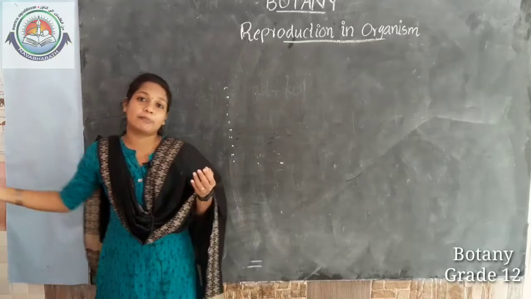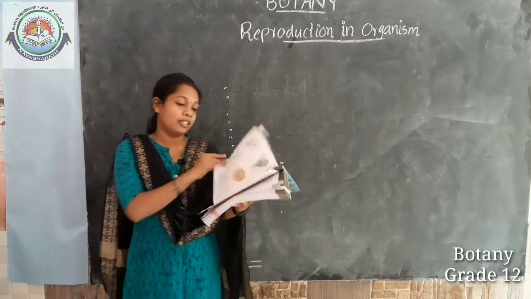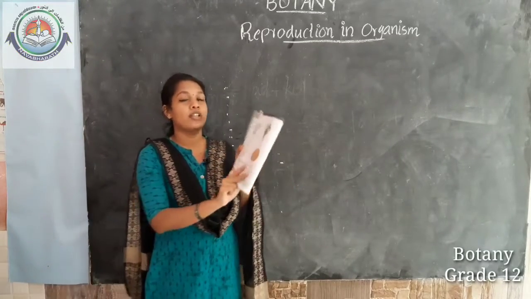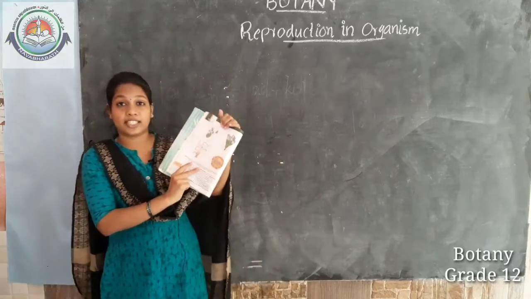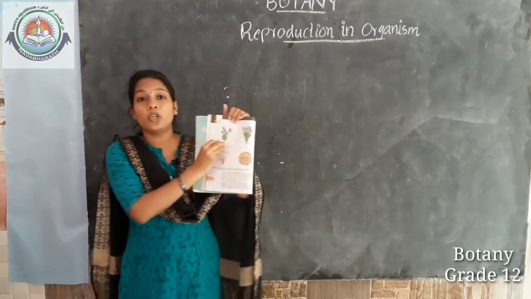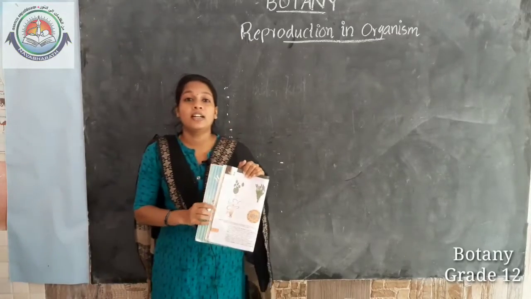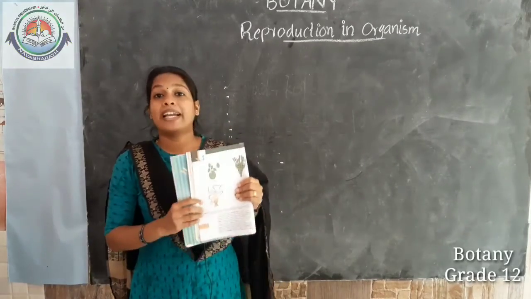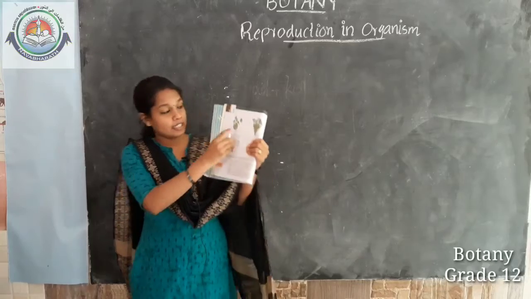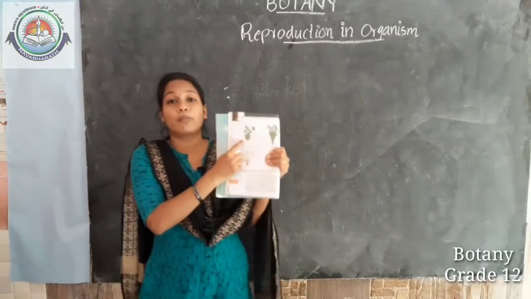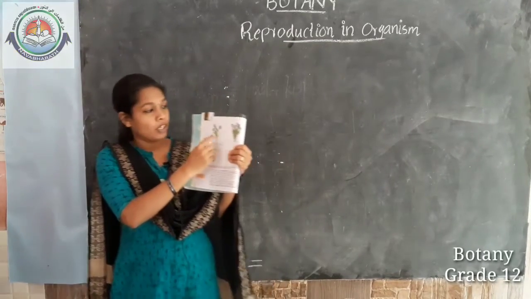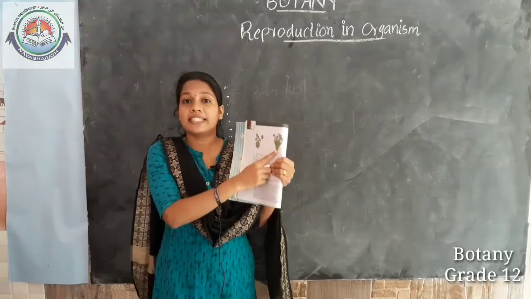In your textbook there are pictures of asexual reproductive structures like zoospores in Chlamydomonas. Zoospores are motile, small, microscopic spores, and Chlamydomonas is an alga.